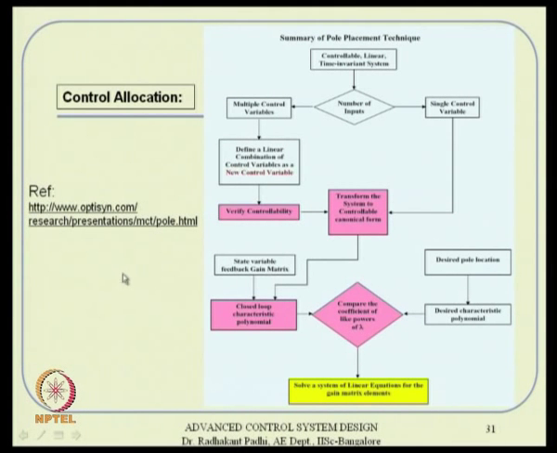So, what you are telling here is that you have this number of inputs. Okay. So, you have this entire pole placement technique given in this diagram. Either you have a single control variable or multiple control variables. With a single control variable, there is nothing too much to worry about; things are in order. When you have multiple control variables, all that you are doing is defining some sort of a linear combination of those variables.